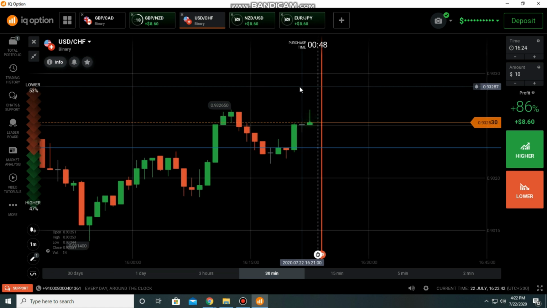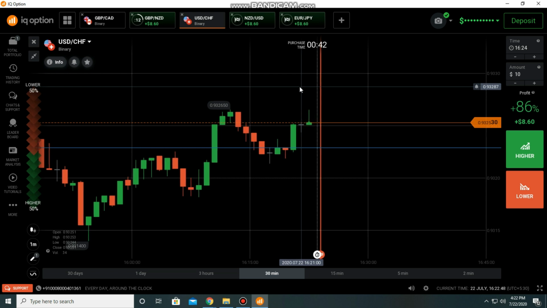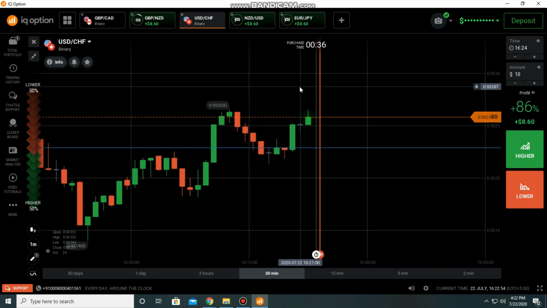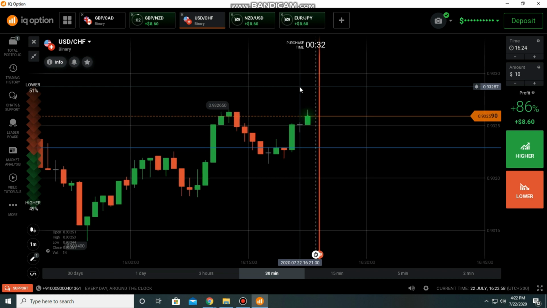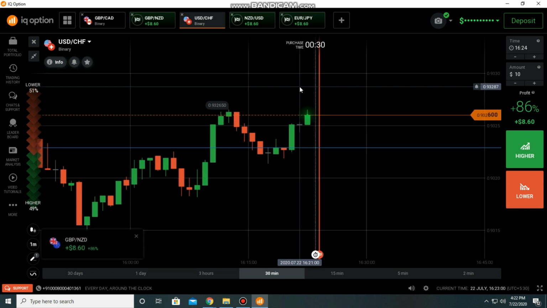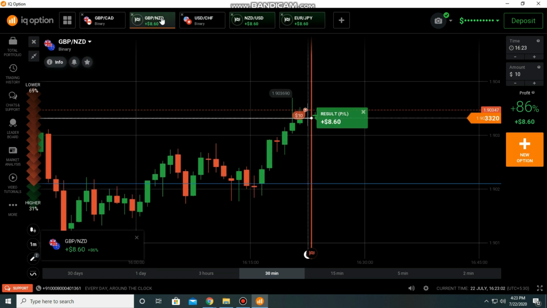So I have to tell you that some other people say that there is no manipulation in IQ Option, something like that. Actually there are a lot of manipulations in IQ Option. It was also a winning trade.